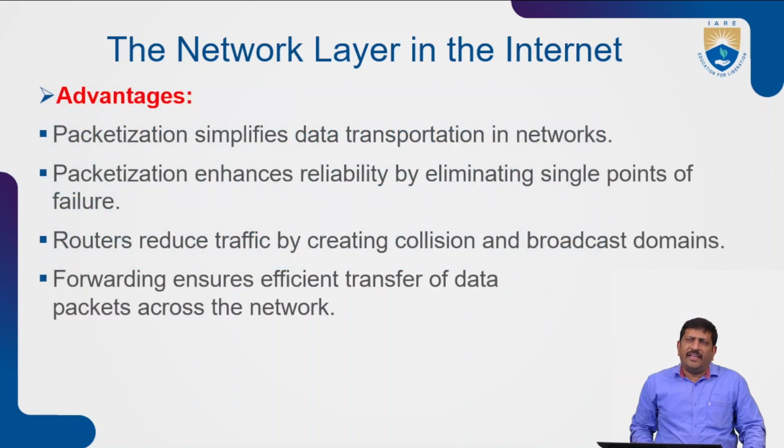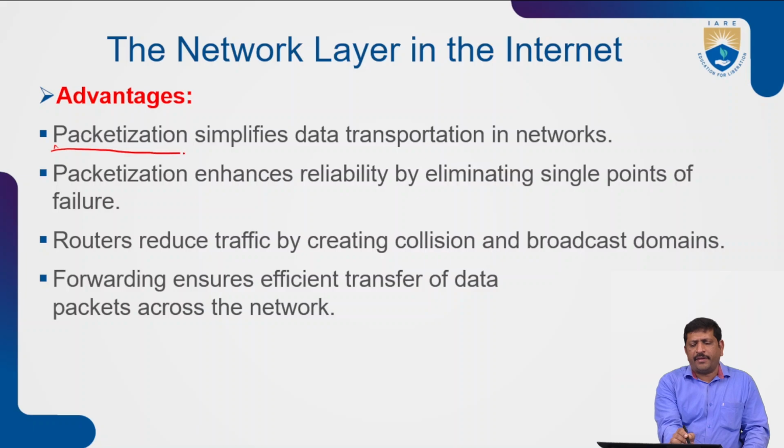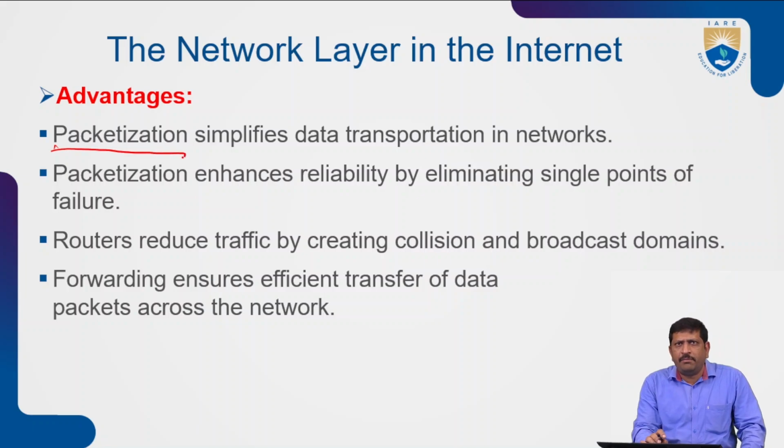Here is the network layer in the internet. By using the network layer over the internet, the advantages are, first, packetization. That is encapsulating, wrapping data in a single unit. By wrapping the data into a single unit, the data can be forwarded. It simplifies the data and gives transparency in a network. That is packetization, and we call it data transportation.